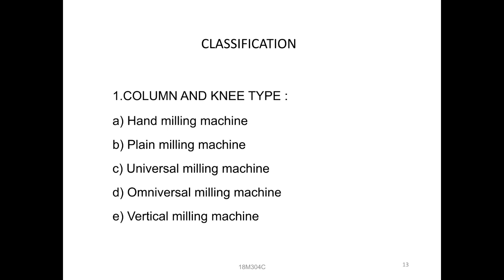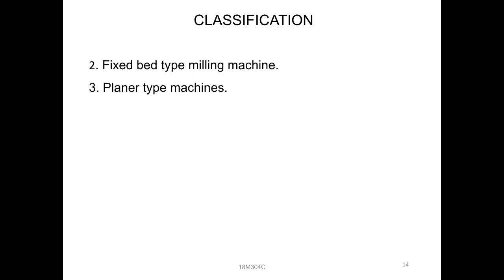Next one is the second type of milling machine. In the second type of classification, there is only the fixed bed type milling machine. Fixed bed means a bed will be provided. Next, the third one, planar type of milling machines. Already we know the planing machines: the table will be moved, and the cutter will be placed at one place. Just like that, planar type of milling machines are also there.